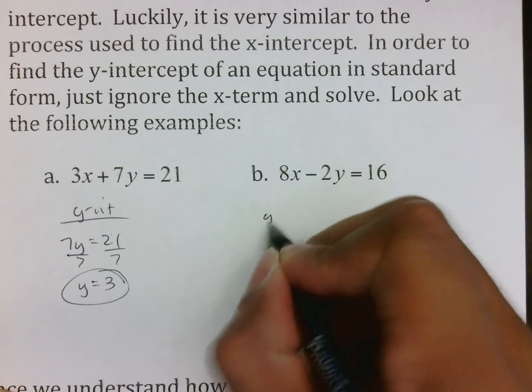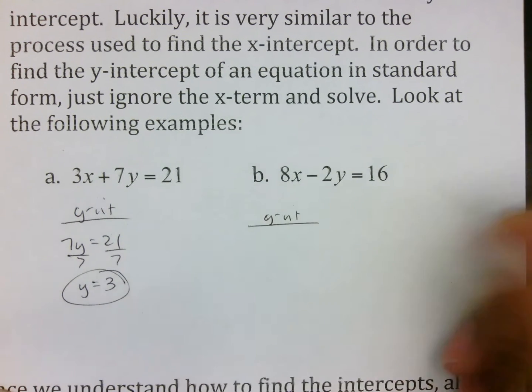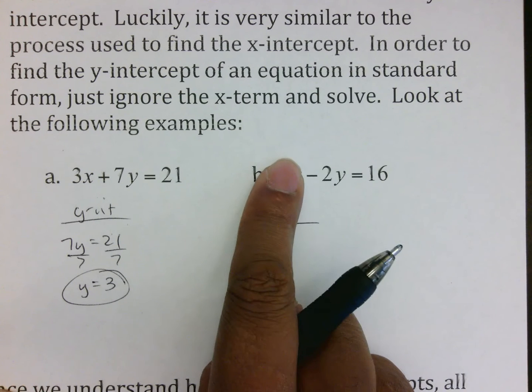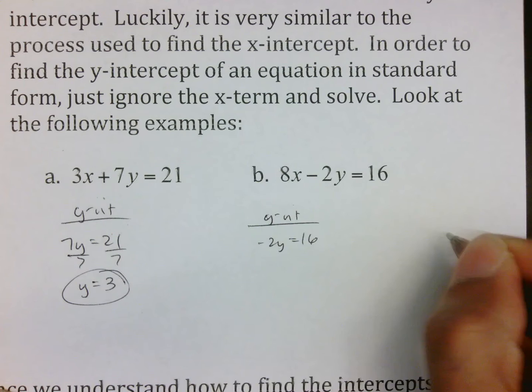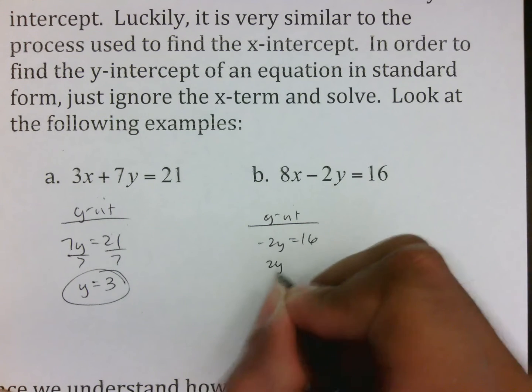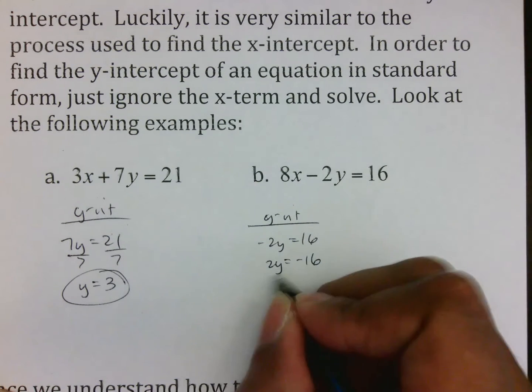Over here, again, if I want the y-intercept, I ignore the x. I can just cover it up. Just be careful not to cover up that negative. You end up with negative 2y equals 16, which what I usually do is switch all my signs first and then divide.